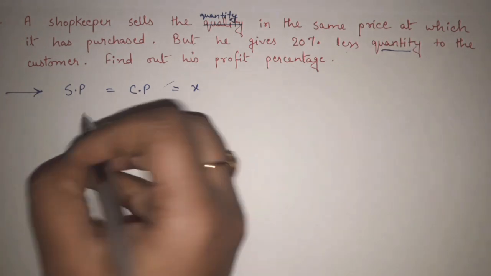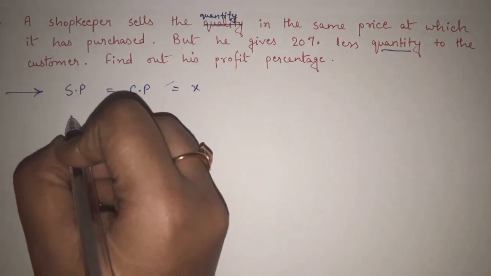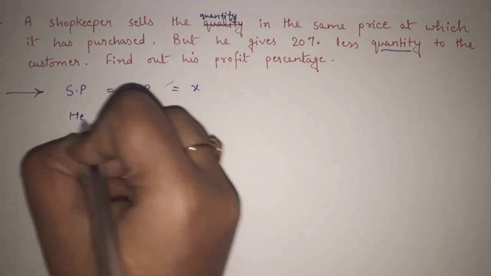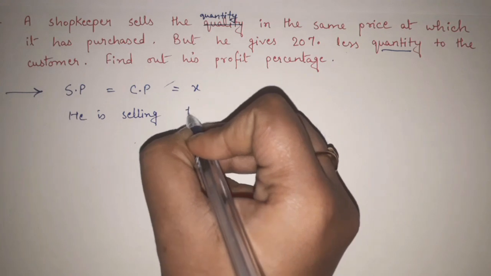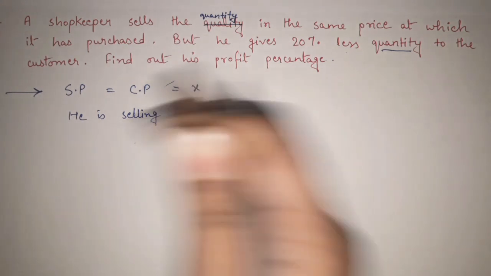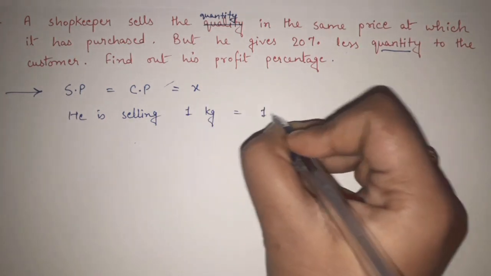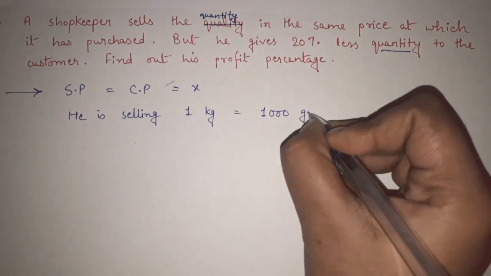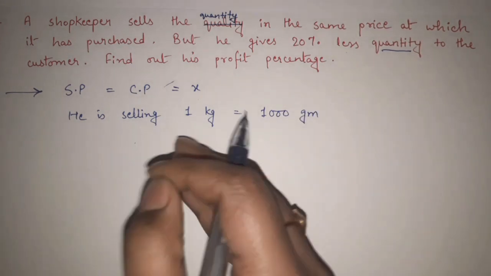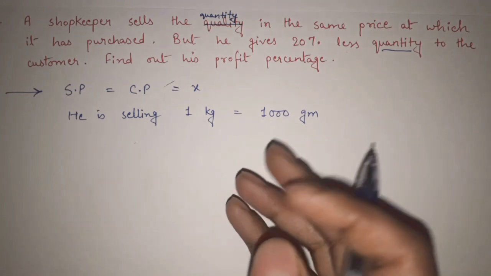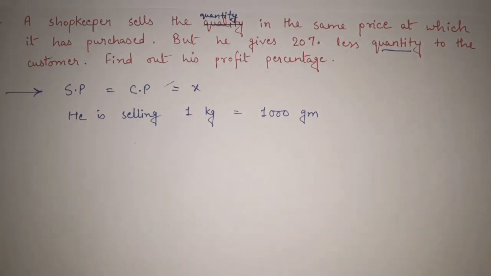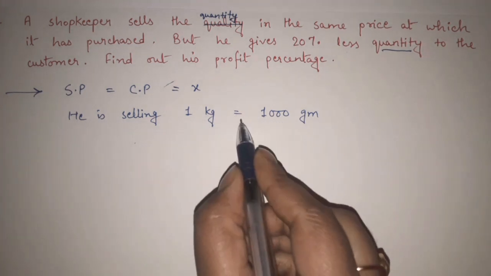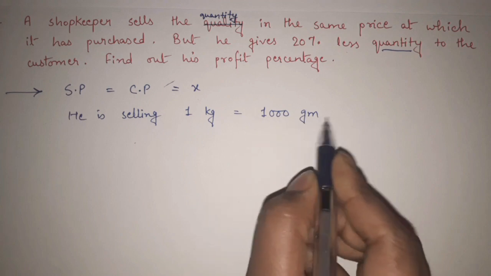So let's say the shopkeeper is selling 1 kg of any product, okay? 1 kg of any product, and 1 kg means what? 1000 grams. That can be anything. Let's say the shopkeeper is selling 1 kg of sugar, 1 kg of tea, 1 kg of coffee, or whatever it is. Okay, so let's say he is selling 1 kg, or 1000 grams, of anything.